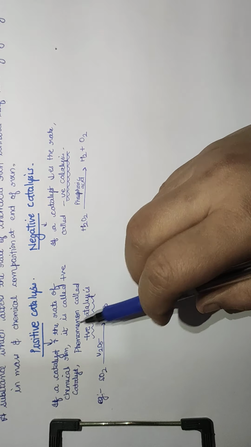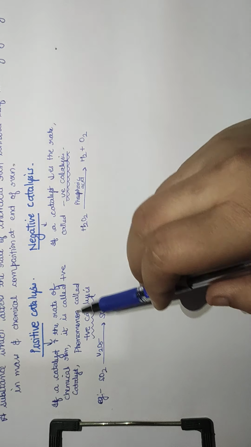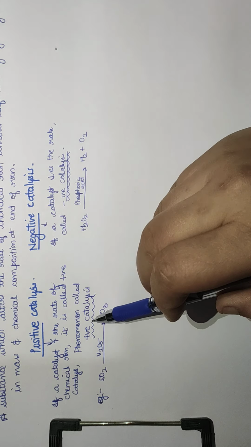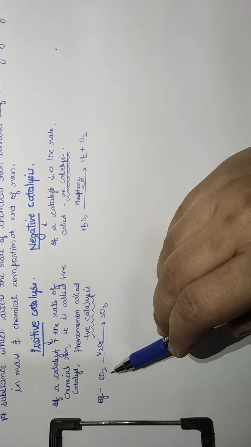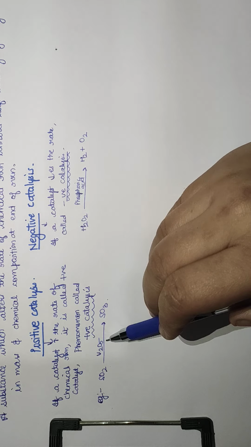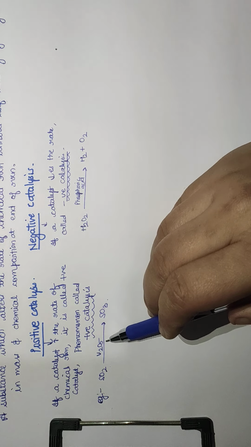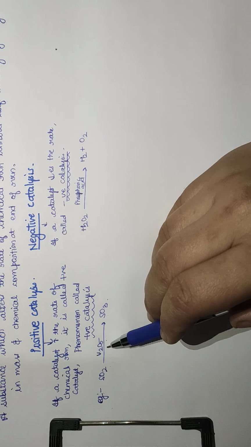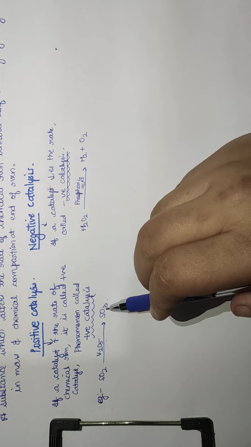If a catalyst increases the rate of a reaction, it is called a positive catalyst, and the phenomenon is called positive catalysis. For example, the oxidation of SO2 to SO3 in the presence of vanadium pentoxide as the catalyst. This is an example of positive catalysis. It increases the rate of reaction and converts SO2 into SO3 in an easier way.